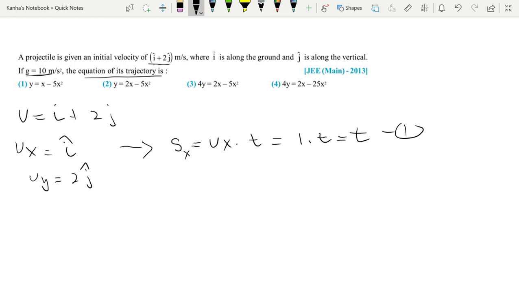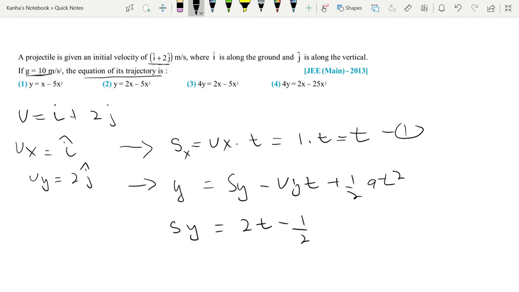Now if I want to find the same thing in y, y is equal to uy t plus half a t square, from the normal equation. So y is equal to 2t minus half into 10 t square, that is, y is equal to 2t minus 5t square.